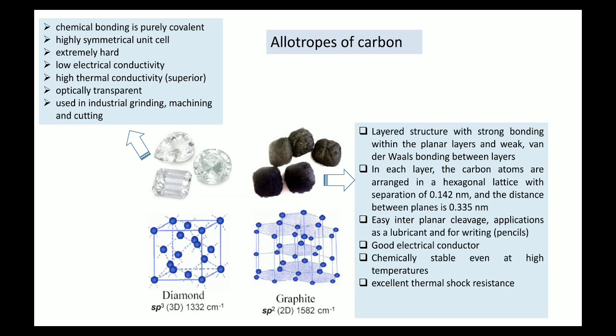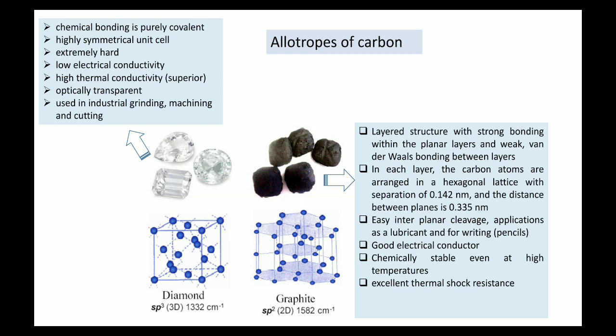If you see in the image, there are 3 carbon layers. In the topmost and the lowest bottom layer, you can see there are 3 hexagons of carbon, and in the middle layer there is a single hexagon of carbon. In each layer the carbon atoms are arranged in a hexagonal lattice with a separation of 0.142 nanometer.